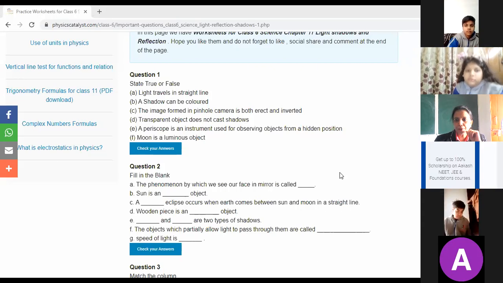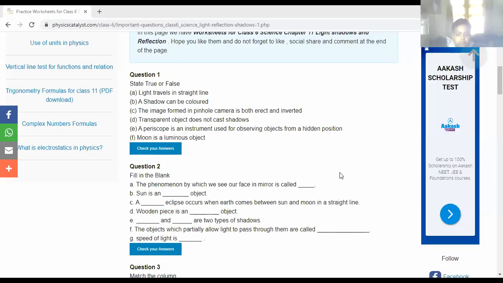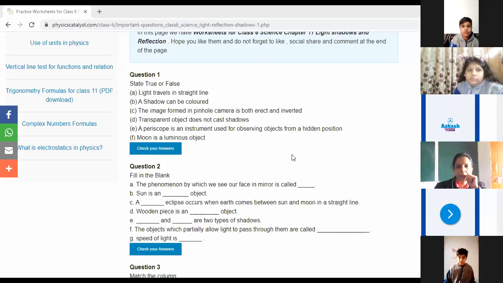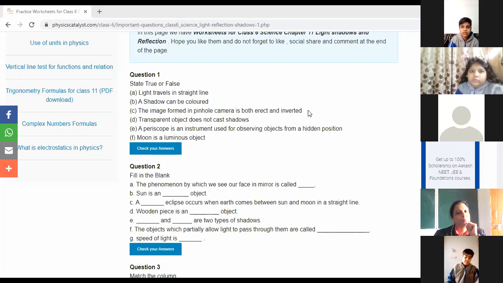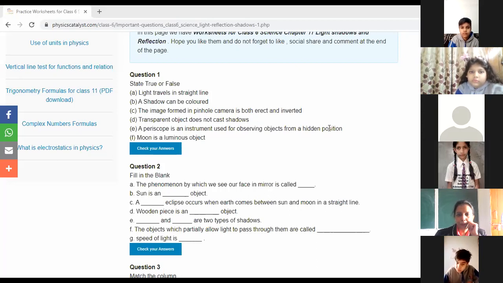Yes, Tanishq. Ma'am, it is true. It is true. Next, Charvi. Shadow can be colored. Ma'am, false. False. Bhuvi, C part. The image formed in pinhole camera is both erect and inverted. Yes, it is true. Bhumika, D part. Transparent object does not cast shadow. True.